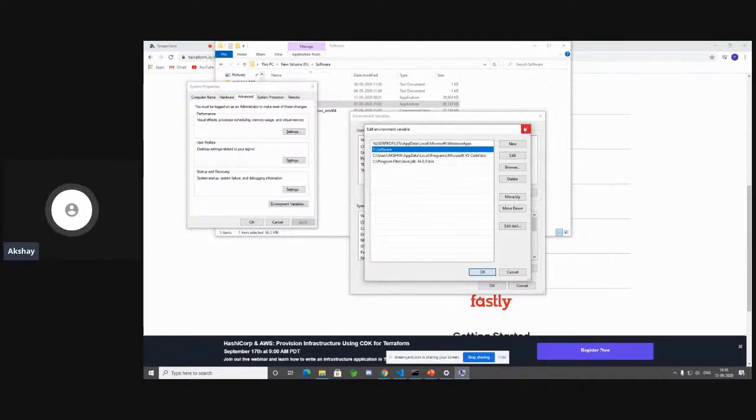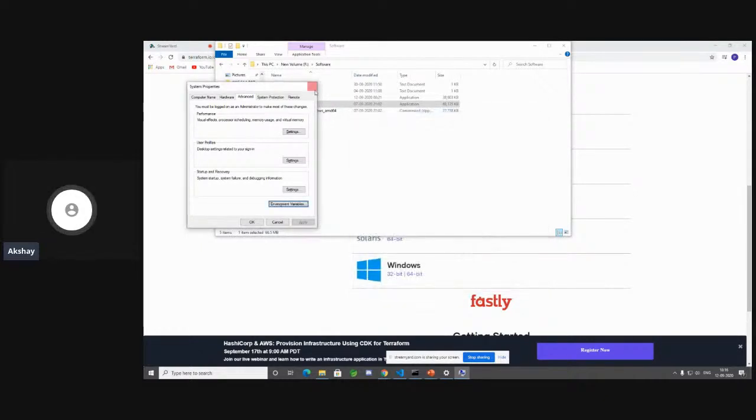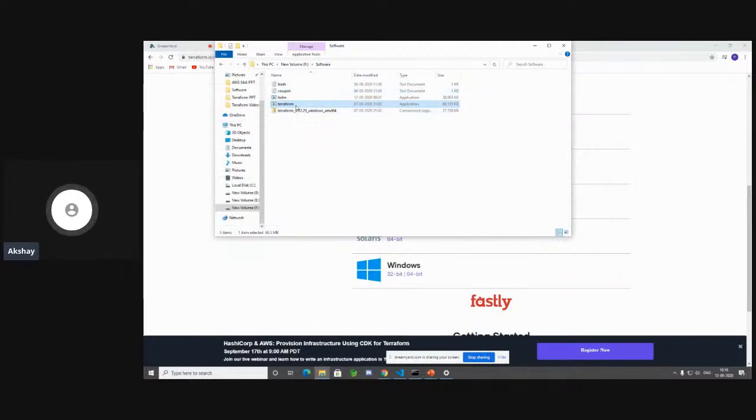So step 1, download the executable file. Step 2, place it within a directory on your local desktop. Step 3, go ahead and add it to your environment variables as a path. And when you add it, now you will be able to execute Terraform commands from anywhere.